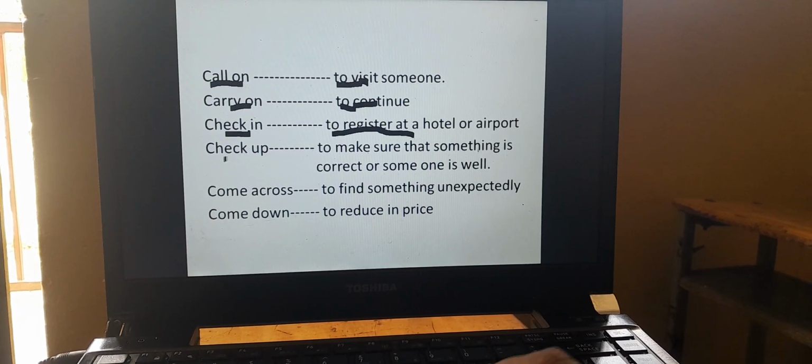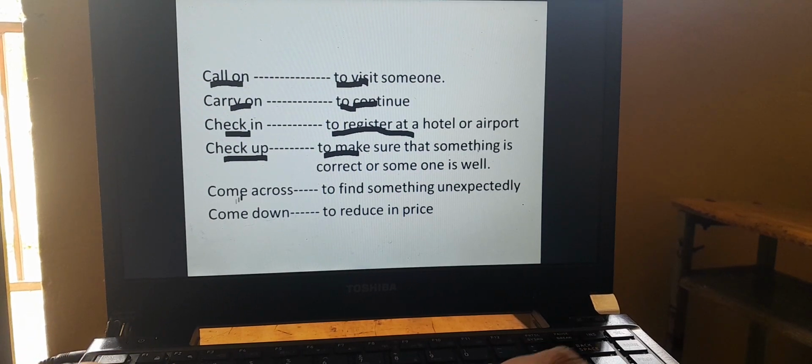Check up is a phrasal verb, its meaning is to make sure that something is correct or someone is well.